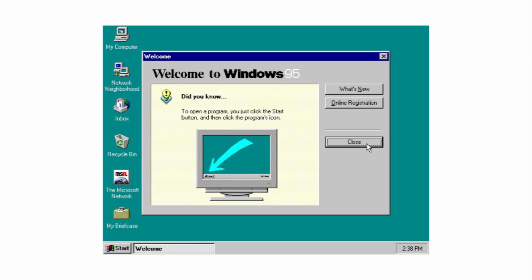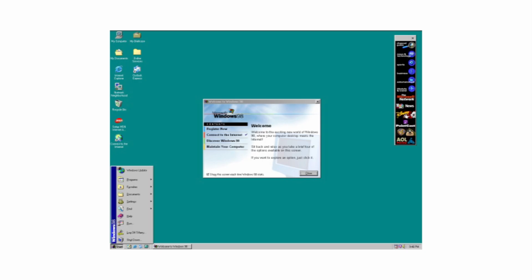But the real revolution arrived in 1995. Windows 95 changed everything. The Start menu, the taskbar, and the desktop metaphor all arrived in one iconic release. It supported long file names, multitasking, and the brand new Internet Explorer. Windows 95 wasn't just software, it was a cultural event. Next came Windows 98, which refined Internet capabilities, USB support, and plug-and-play hardware.